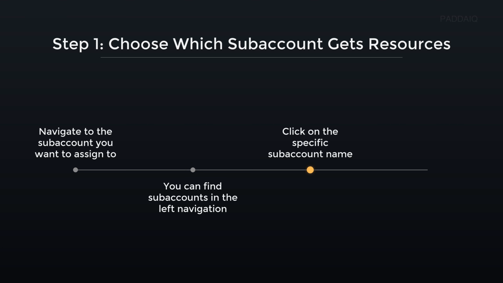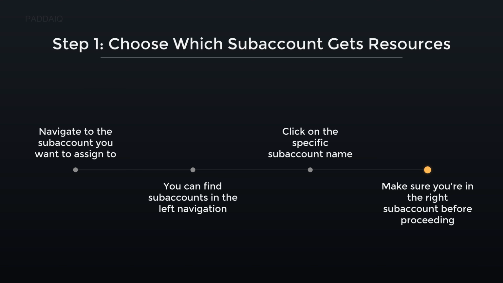Click on the specific subaccount name. This means selecting the exact subaccount where you want to assign resources, like memory or services. For example, if you have separate subaccounts for development and production, you would click Development subaccount to allocate resources there. This ensures your resources are assigned to the correct environment.